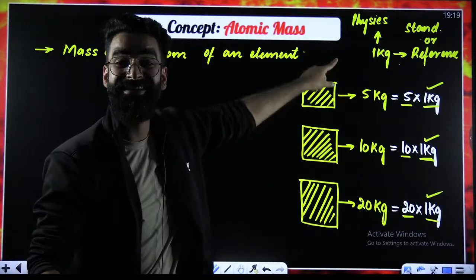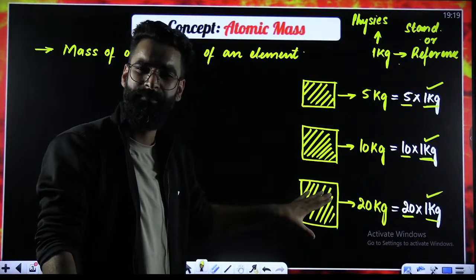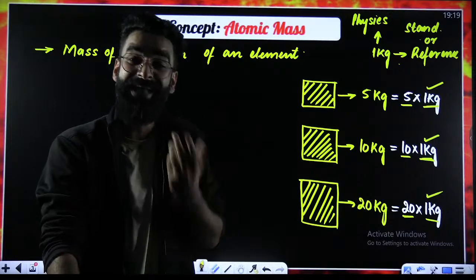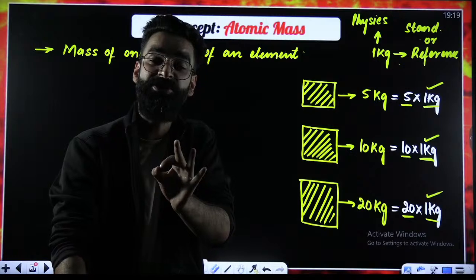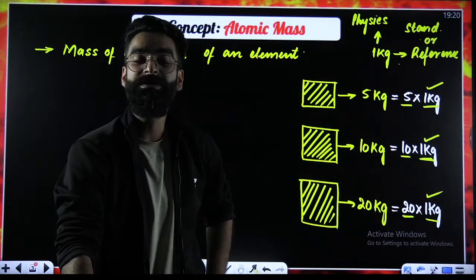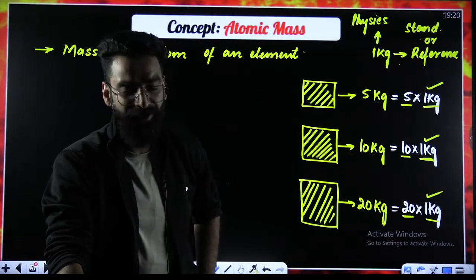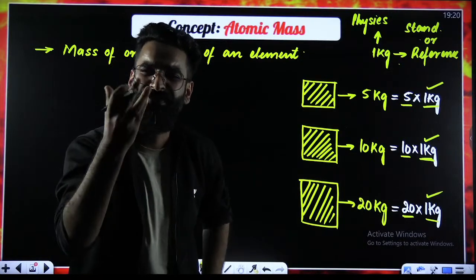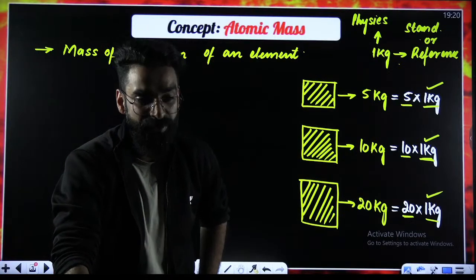Yes. In physics, our standard is 1 kg with which we are comparing the weights of different objects. Correct? In chemistry, since we deal with atoms, molecules, and ions, we should have a standard like this 1 kg so that we can compare the weights of different atoms, molecules, or ions with that standard. Yeah? Now the point is, what is that standard in chemistry? What is that reference in chemistry with which we compare the weights of different atoms or molecules?